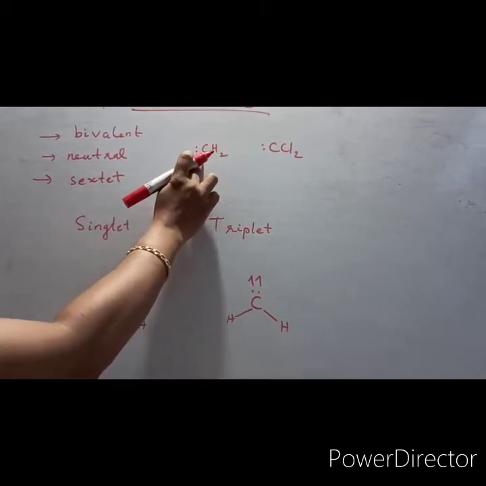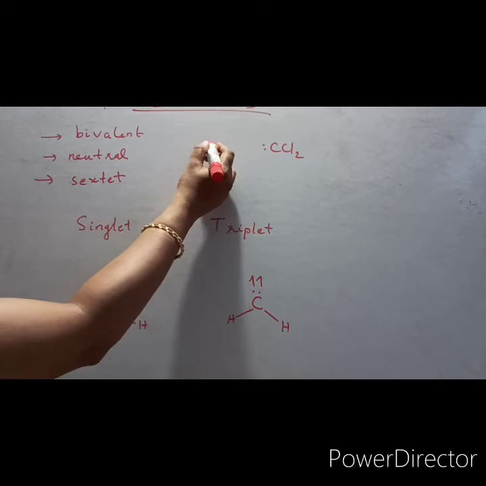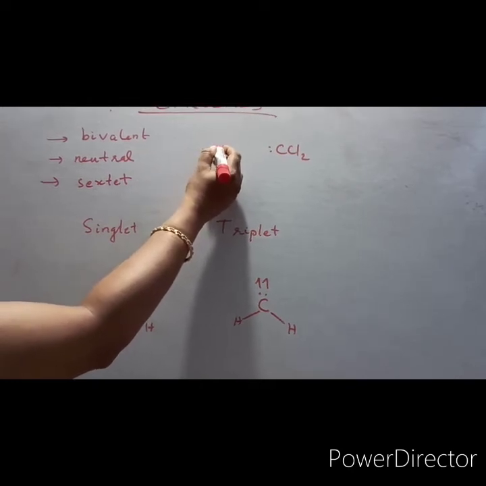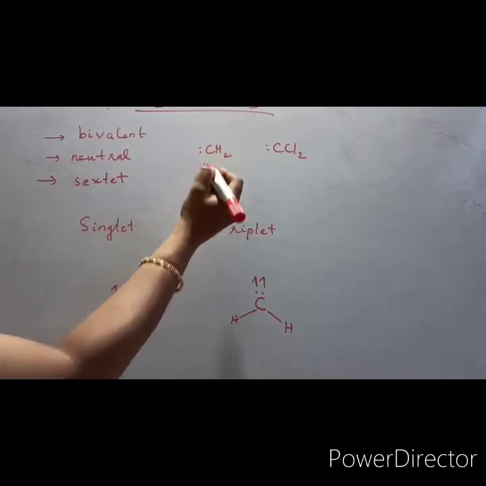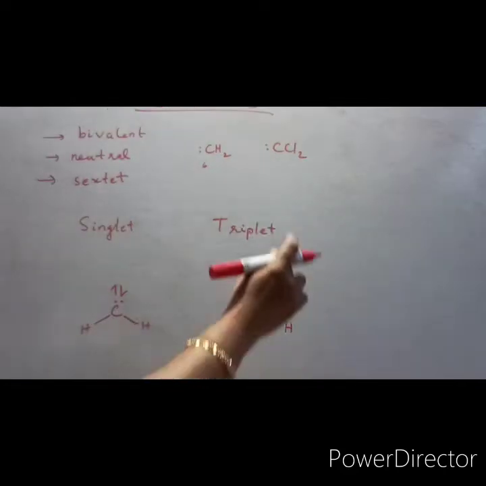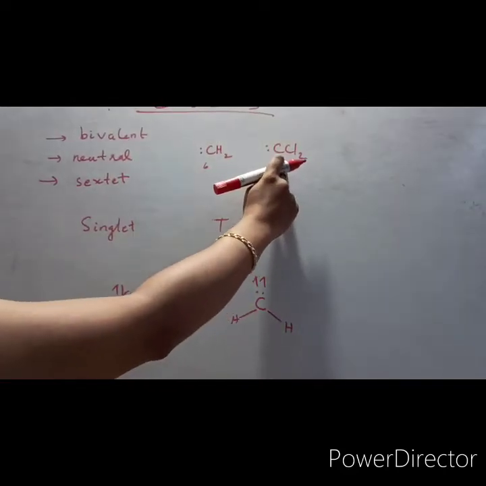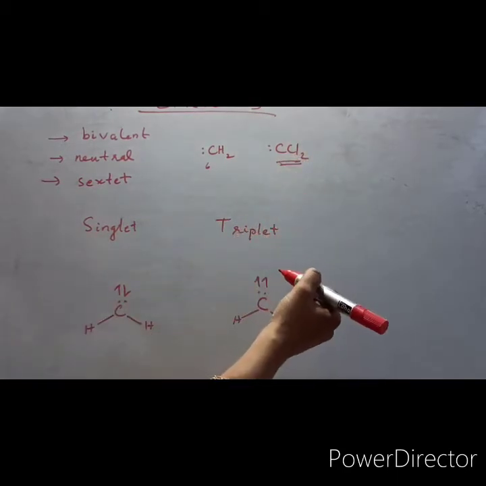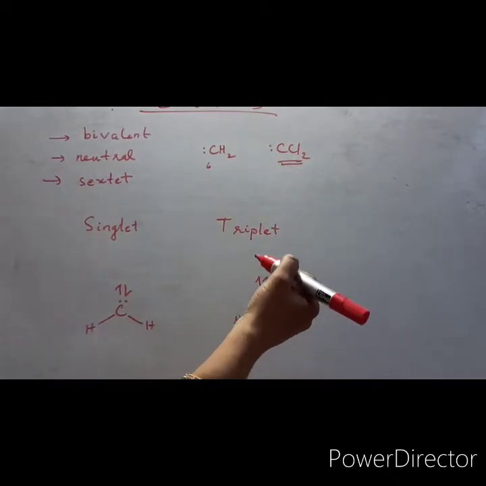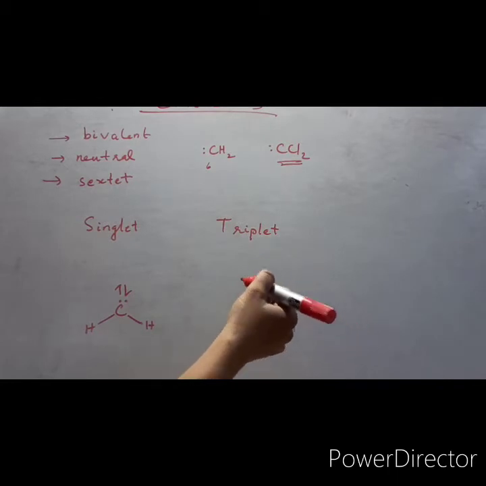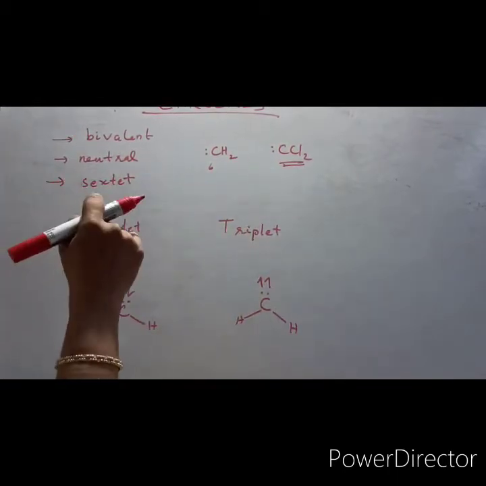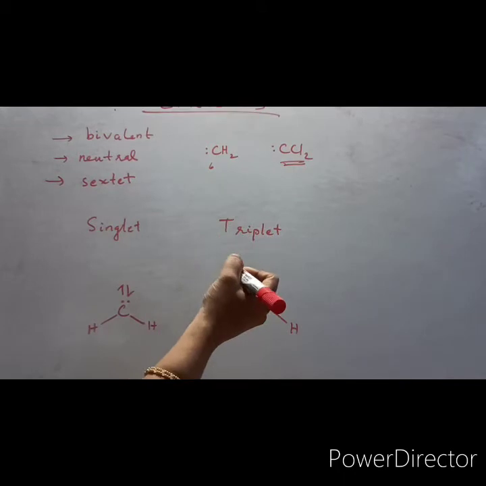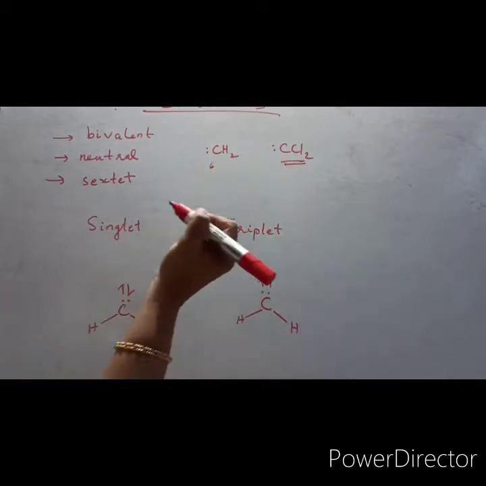So methylene carbene. This carbon has 2 plus 2, 4 plus 2, 6 electrons around it. And this is dichlorocarbene, which is formed in the Reimer-Tiemann reaction, which you might have seen. You have studied it in plus 2 chemistry, so it forms in that reaction. So the typical examples of carbenes are methylene carbene and dichlorocarbene.